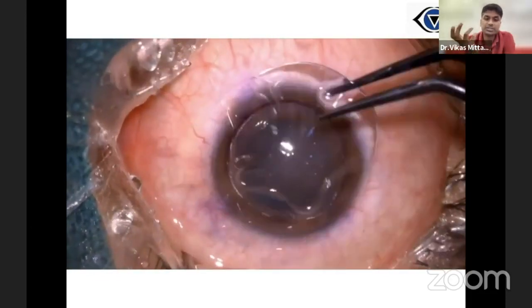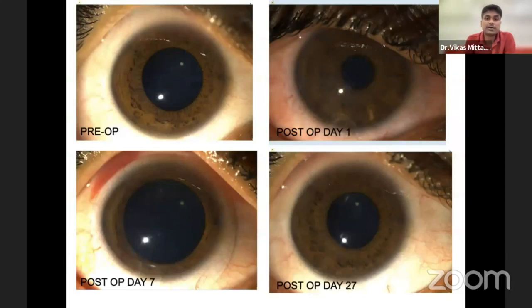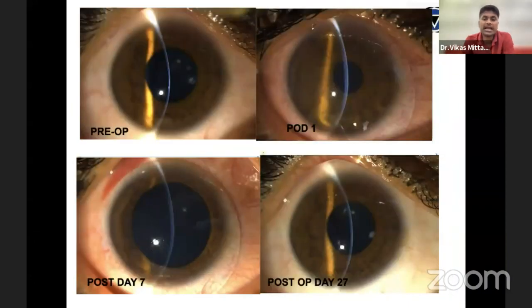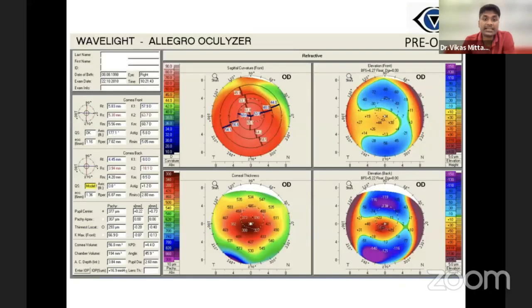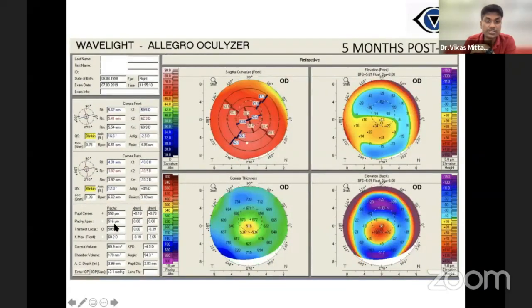So now we have this Bowman layer as well as anterior stroma in the mid stroma of the patient's eye. On the first postoperative day, generally patients have some edema, but after 1 week it is absolutely clear, and sometimes it is very difficult to find the interface, although the interface looks somewhat like a LASIK interface. You can see the inlay well placed in the anterior stroma, and this patient who had close to 61 diopters, you can see the 300 microns pachymetry increased to close to 500 microns.